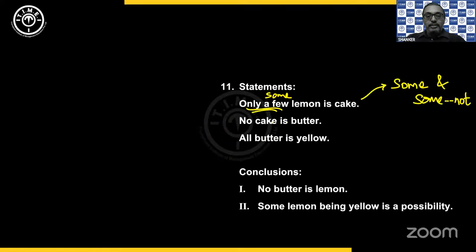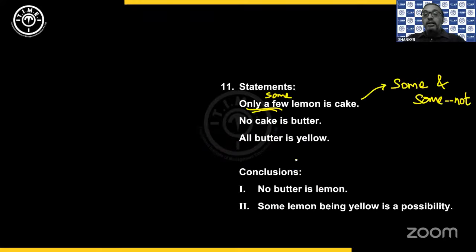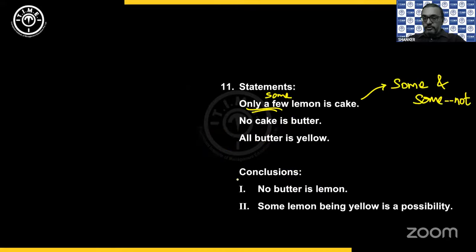Okay, the next, no cake is butter. So cake should be separate and butter should be separate. Again, when you have a no, right from cake's boundary to butter's boundary, you put a solid line with a cross mark saying they are not allowed to overlap. And then all butter is yellow, so all the butter should be inside yellow. So this is what we have as the combined diagram.